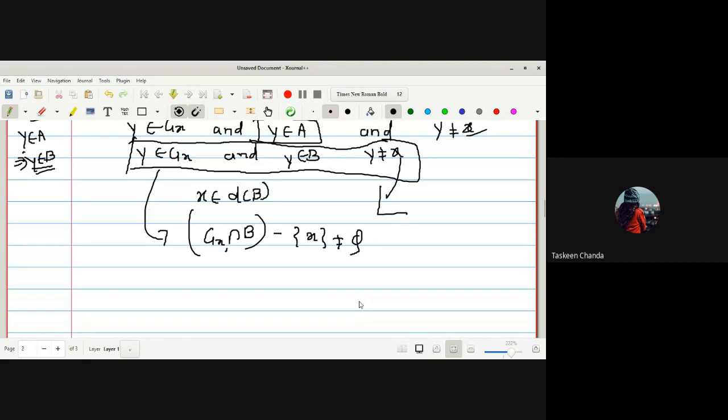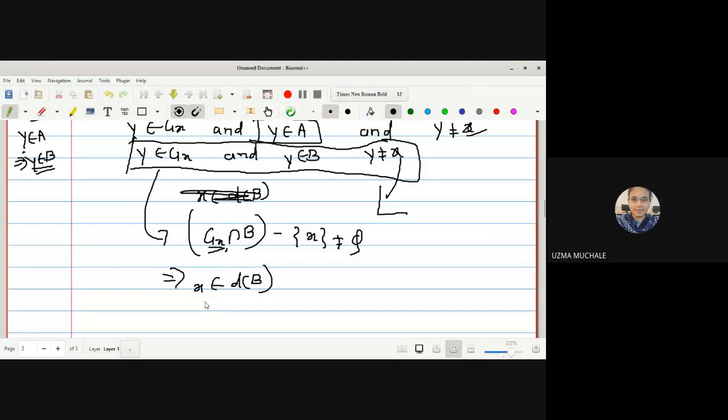Yes, ma'am. Okay, y is a member of these two sets and y is not equal to x, which means that Gx obviously contains x. Gx means G is an open set which contains x and it may contain some other elements also. So y is a member of Gx, and that's why the intersection of these two contains one more element other than x. Which means Gx intersection B minus singleton x is not equal to empty set, which implies the definition, which means that x belongs to D of B, and hence the result.